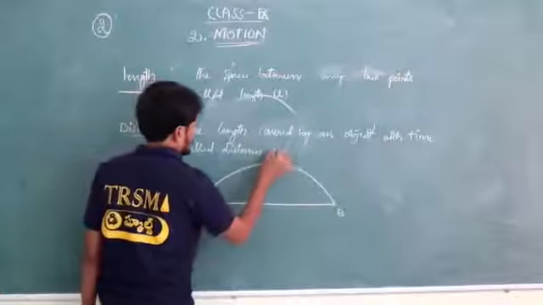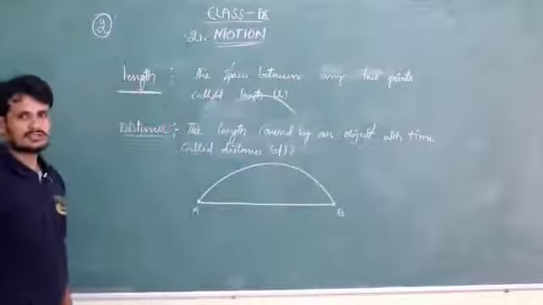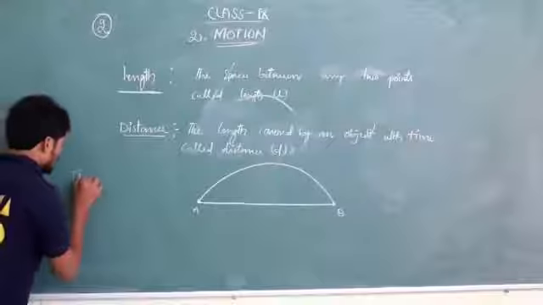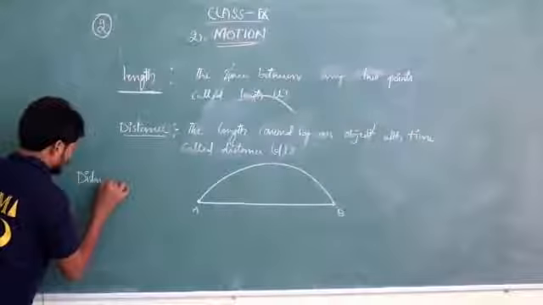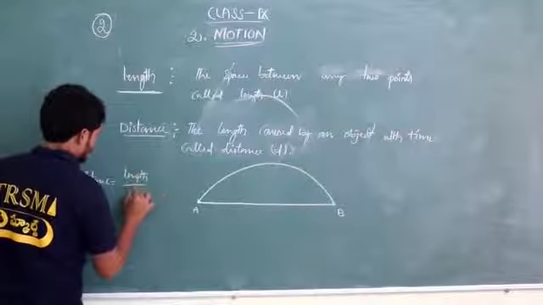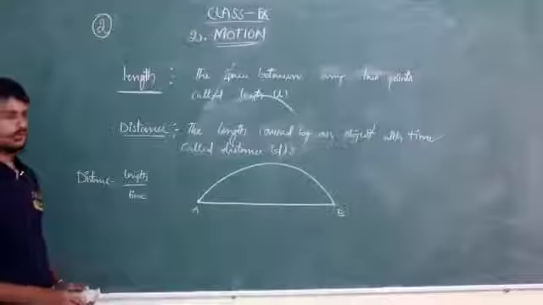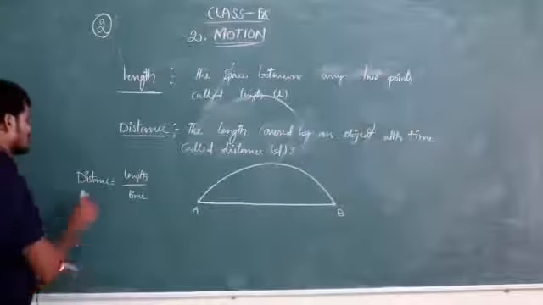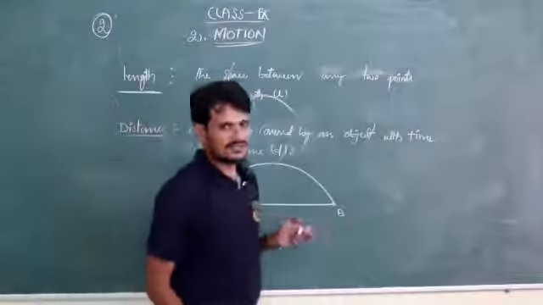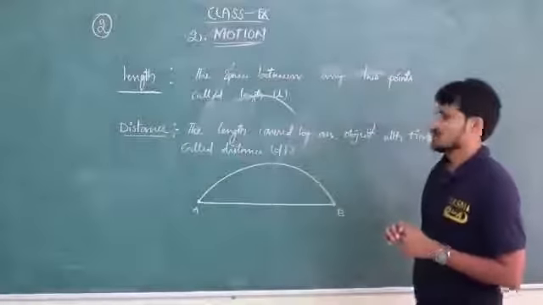Distance is denoted by small d. Distance equals length by time. But we'll start from distance only, so no need for this formula. But you must understand what distance is. The length covered by an object is called distance with respect to time.